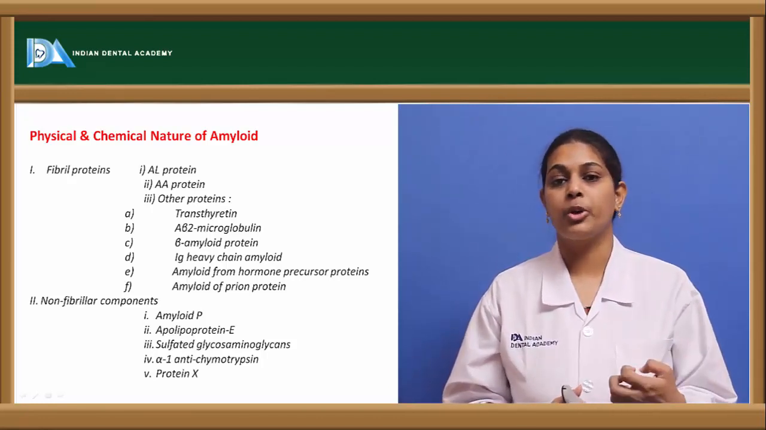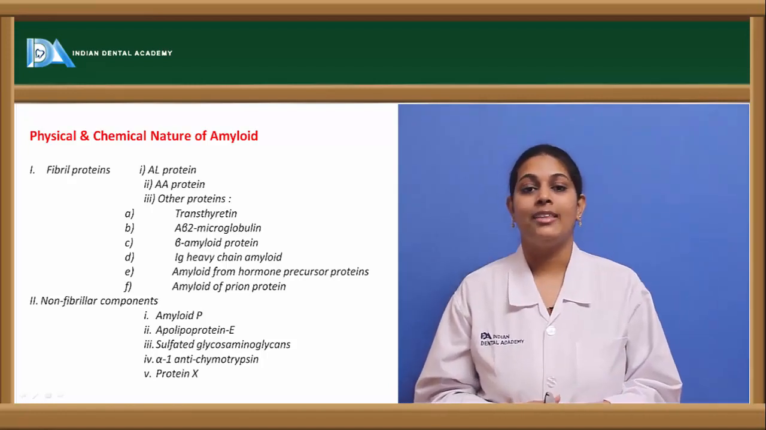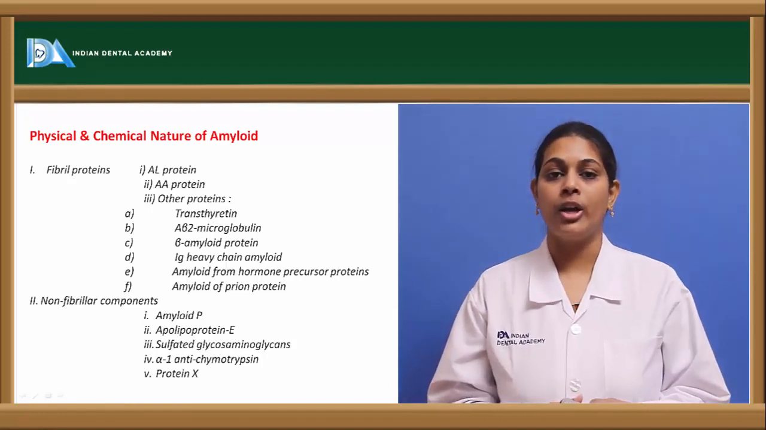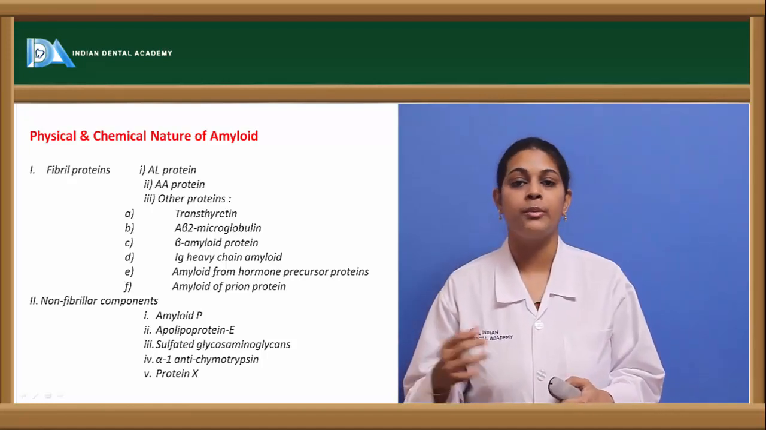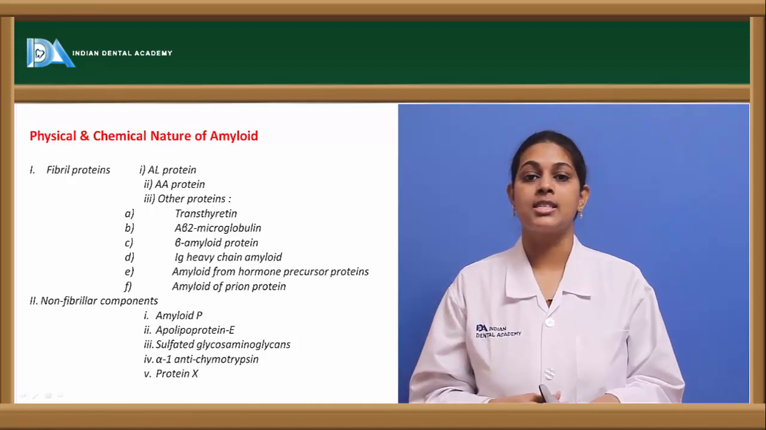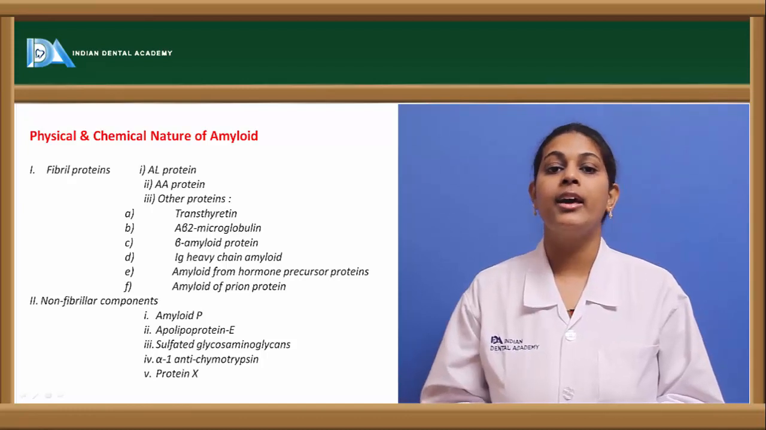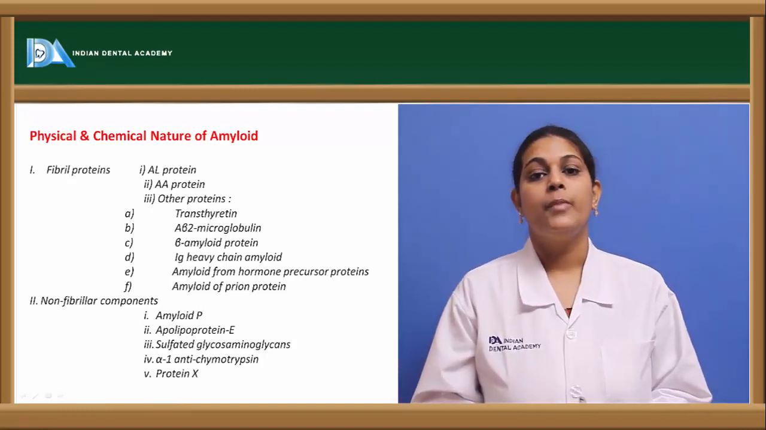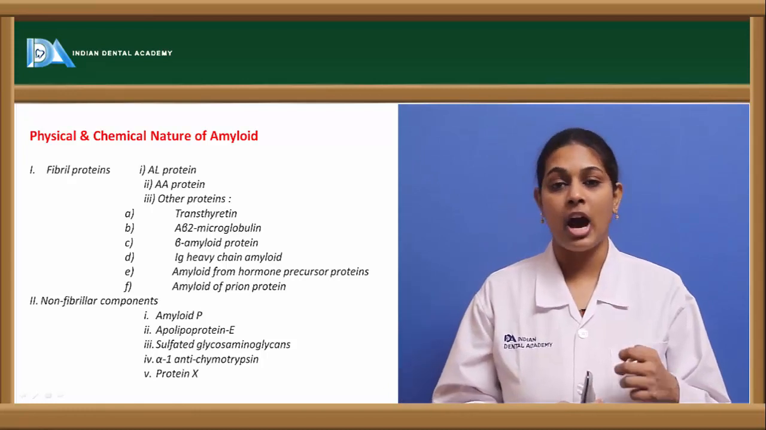Next, coming to another protein of the fibril protein group, it is the immunoglobulin heavy chain amyloid. As the name itself suggests, it is derived from the heavy chains of the immunoglobulin, and it is also associated with localized as well as systemic type of amyloidosis, and sometimes also results in heredofamilial amyloidosis.